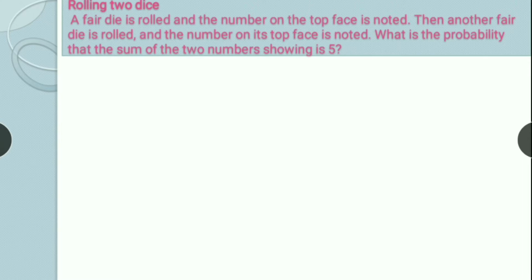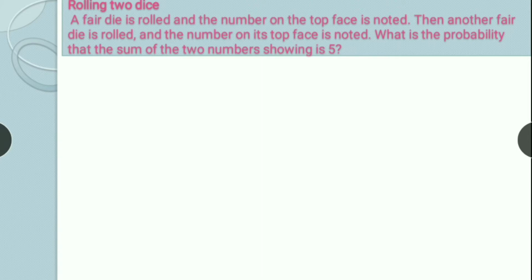A fair dice is rolled and the number on the top face is noted. Then another fair dice is rolled and the number on its top face is noted. What is the probability that the sum of the two numbers showing is 5? A dice has 6 faces, and on those 6 faces there are some dots. Okay, we have 1 2 3 4 5 6. So there is 1 dot on one face, 2 dots on another face, then 3 dots, 4 dots, 5 dots and 6 dots, right?